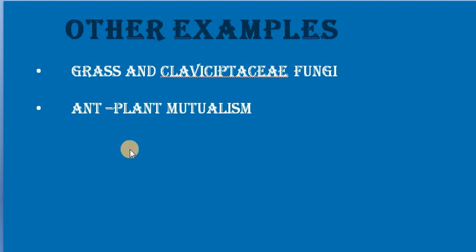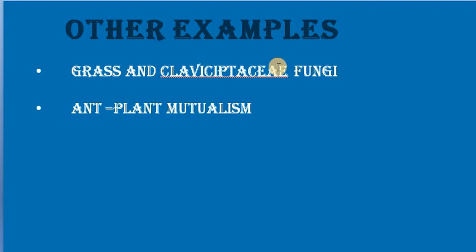The next example is about grass and Clavicipitaceae fungi. I guess you can recall this word, Claviceps purpurea. Remember that hallucinogenic fungus? The grass and Clavicipitaceae fungi have a relationship. The fungus will be growing on the leaf of grass or on the superficial layer of cells, the mycelium will be growing, and it generally has a bitter taste.